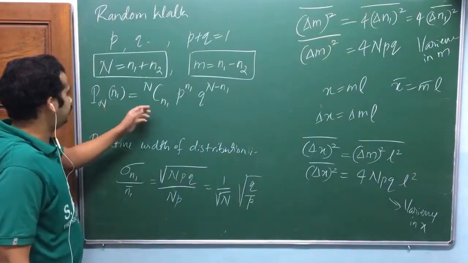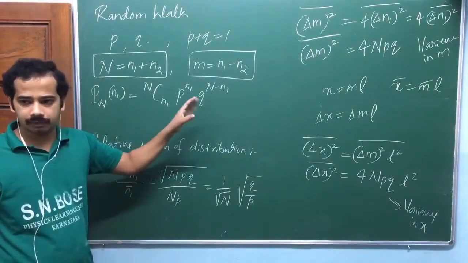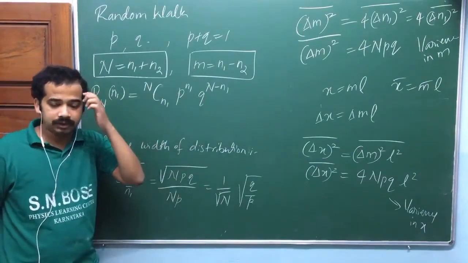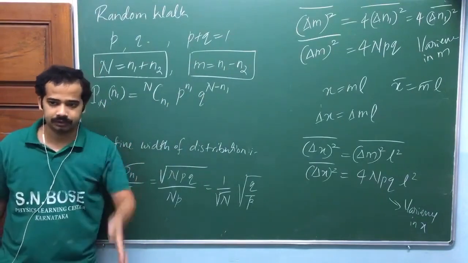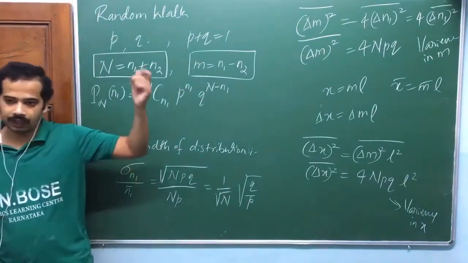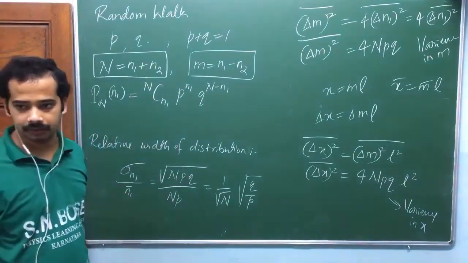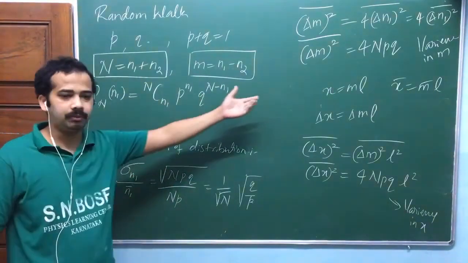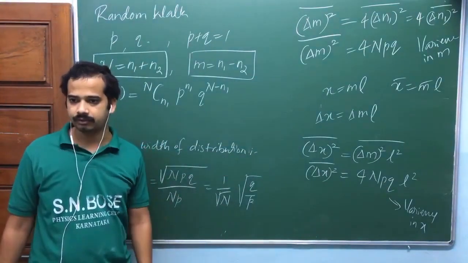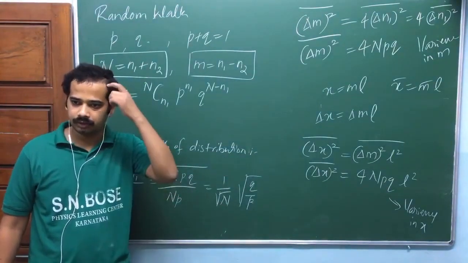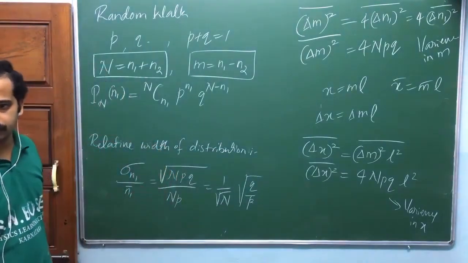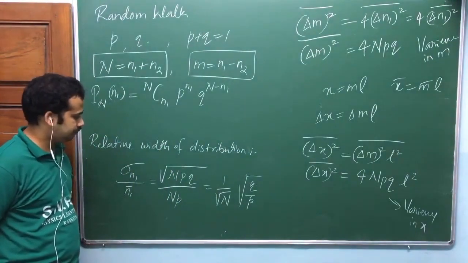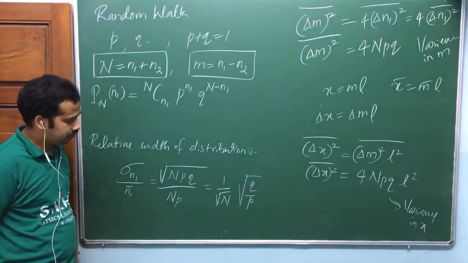Again, for different n1, this whole quantity is different, am I right? For a particular choice of p and q. If p equal to q, it will be symmetric about some middle point. It will have one middle point about which it is symmetric. If p not equal to q, it will be non-symmetric. You better take one simplest example, just like 3-step, and try to plot that one. That's the best idea. Sir, if we take n tends to infinity, then the distribution is like a continuous distribution.